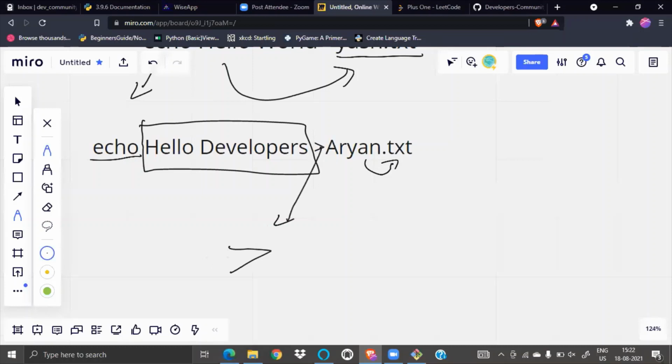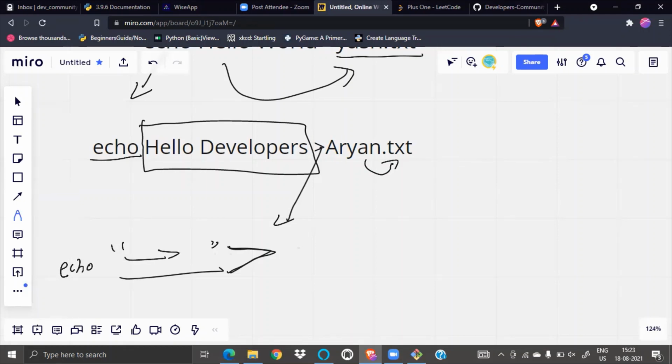See, we are pushing. This is pushing. We are pushing this side, whatever we have written here, we are pushing this whole thing inside the file name. This is the method of how to push something.